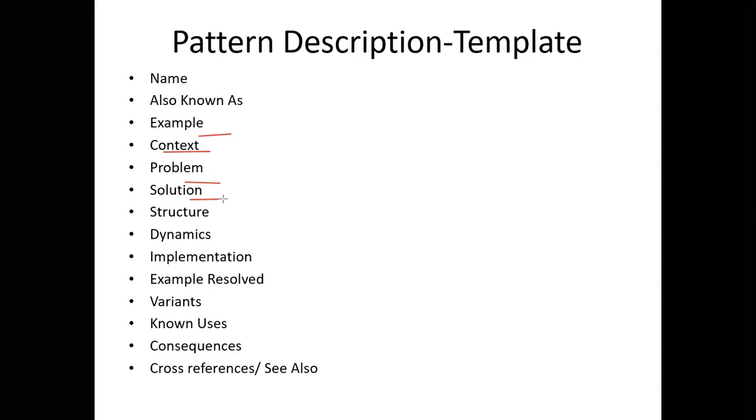Suppose I want to have a highly interactive system, so it's better I go for an MVC model, where views can be managed without being dependent on a model. Likewise, every pattern has its own solution based on the problem context. The next is structure. It is a detailed specification of the structural aspects of the pattern. We'll study what CRC cards are in later videos. It gives a detailed specification.